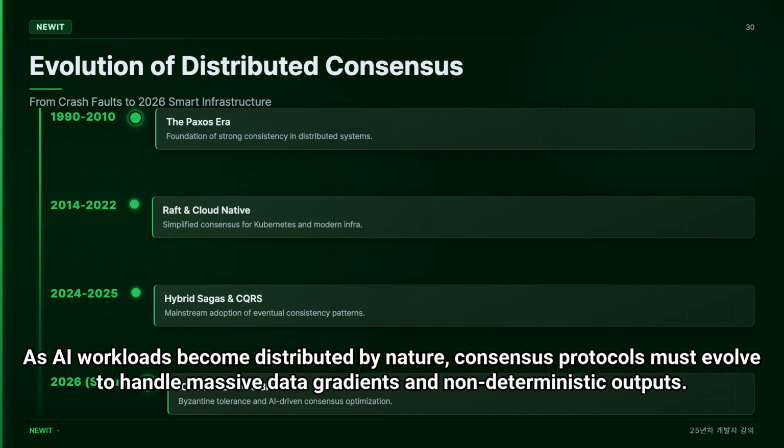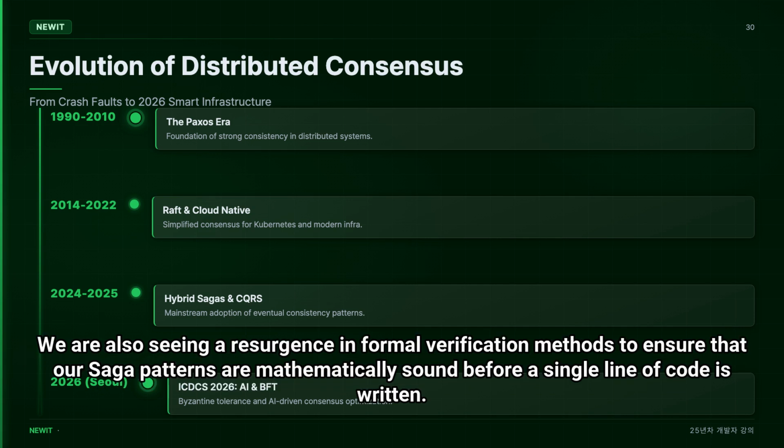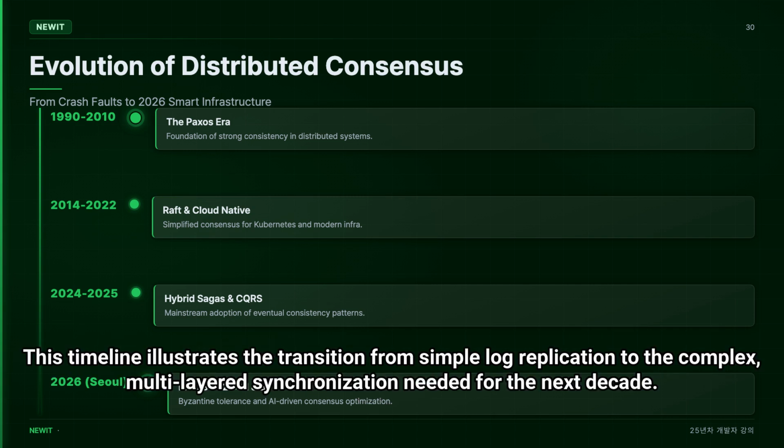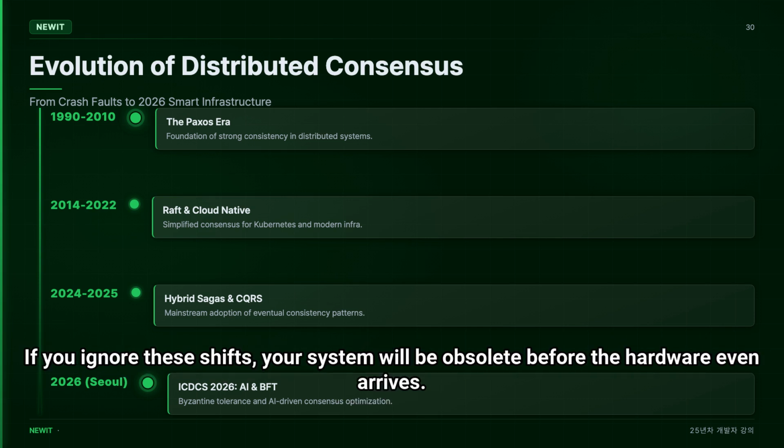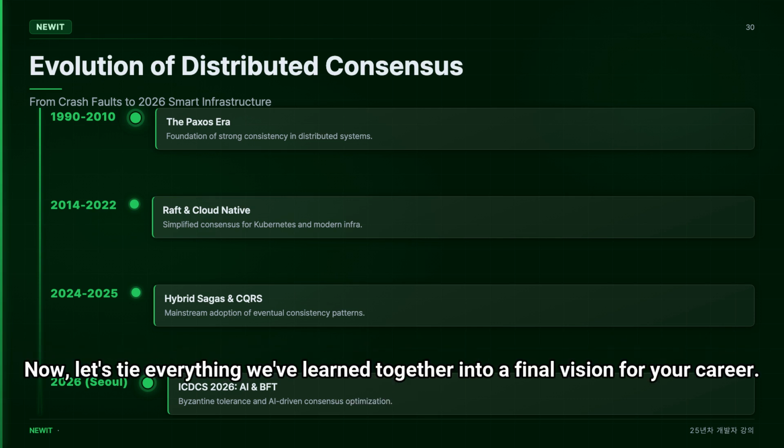As AI workloads become distributed by nature, consensus protocols must evolve to handle massive data gradients and non-deterministic outputs. We are also seeing a resurgence in formal verification methods to ensure that our Saga patterns are mathematically sound before a single line of code is written. This timeline illustrates the transition from simple log replication to the complex, multi-layered synchronization needed for the next decade. Understanding these academic trends isn't just for researchers. It's the only way to future-proof your architecture against the next wave of disruptive technologies. If you ignore these shifts, your system will be obsolete before the hardware even arrives.